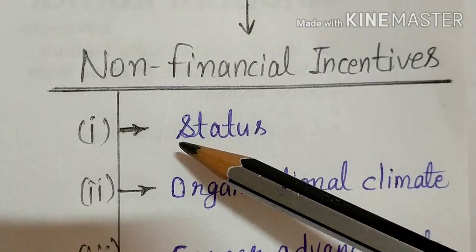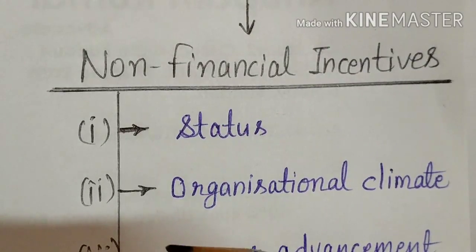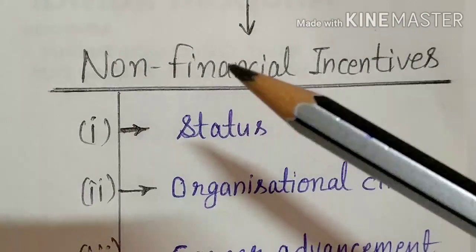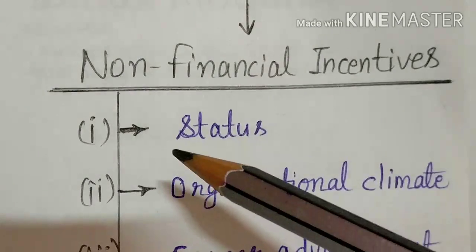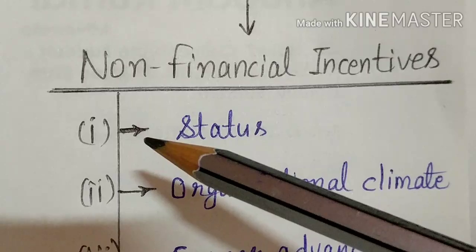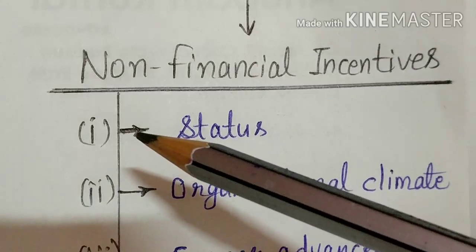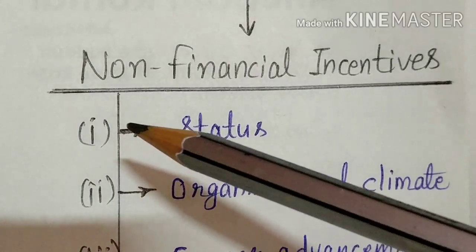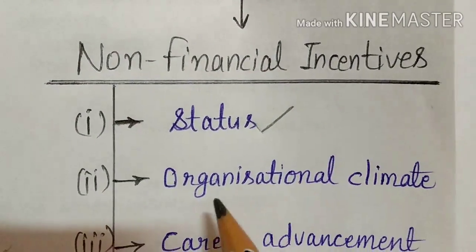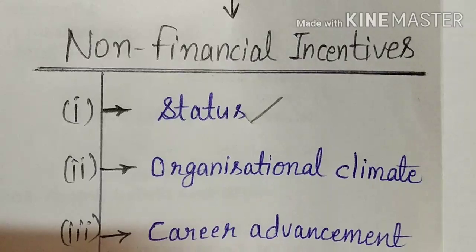These incentives are, first one is what? Status. Status refers to rank, authority, responsibility, recognition, prestige related to the job. By offering higher status, or higher rank, what happens? Employees get their self-actualization and esteem needs active in them. This comes under status. Then second is coming what? Organizational climate.